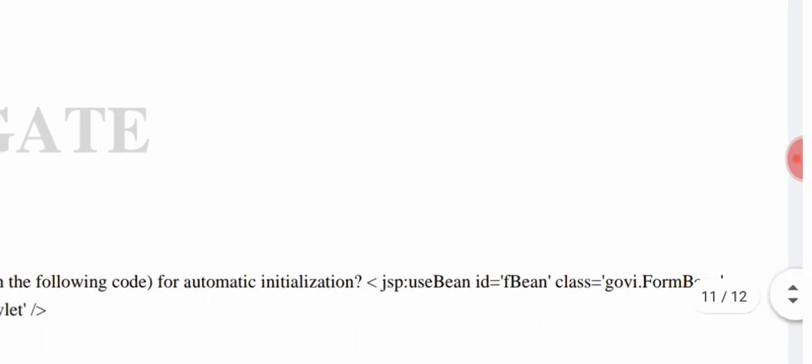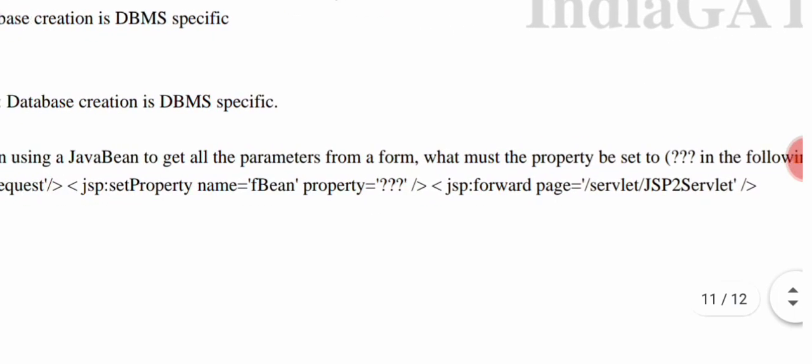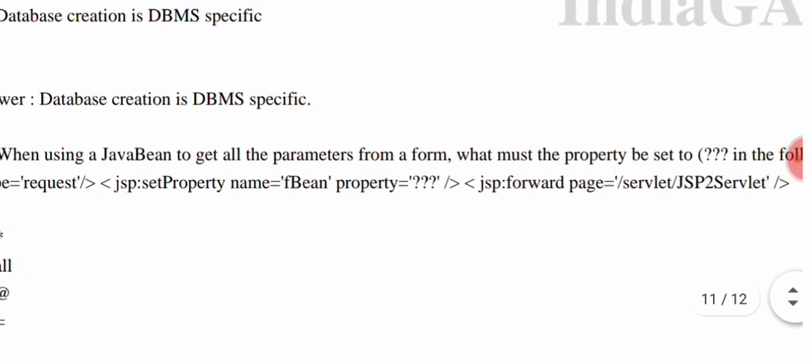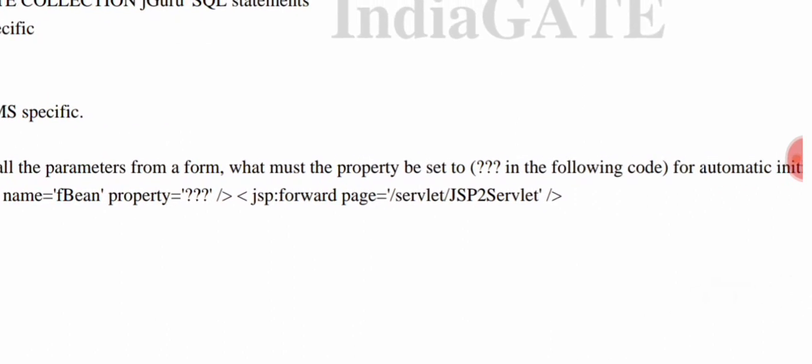Here, jsp:useBean id equal to fbean, class is the form bean, scope equal to request, and jsp:setProperty name equal to fbean and property equal to question mark, which is what we are asked to find.